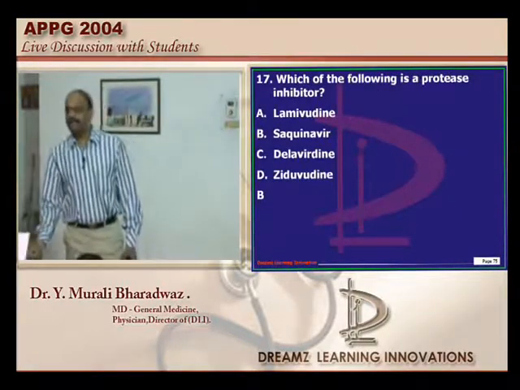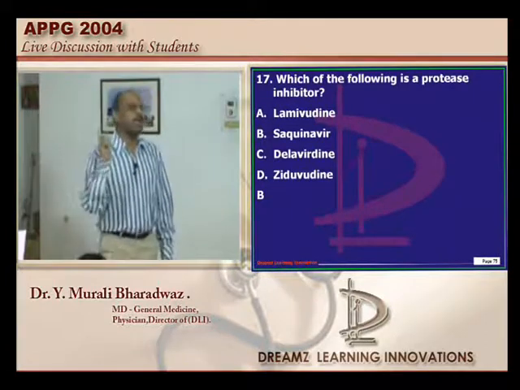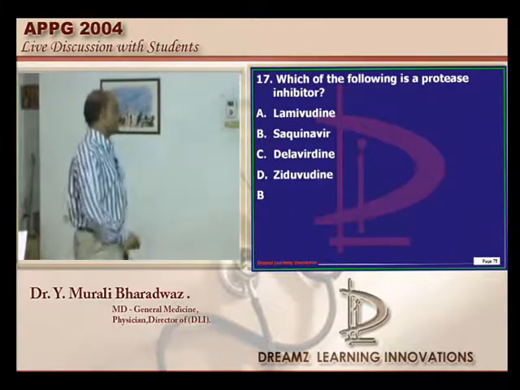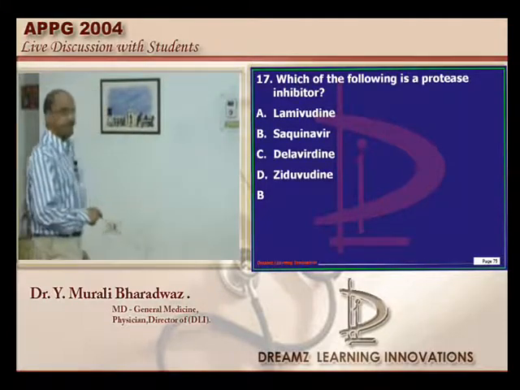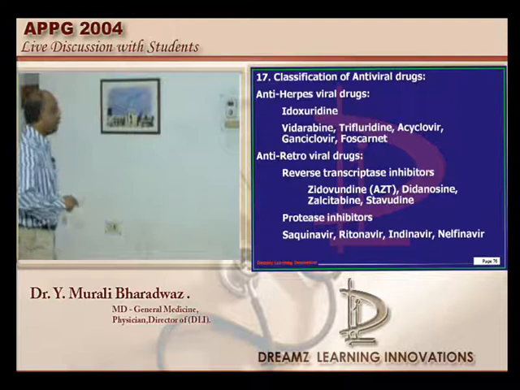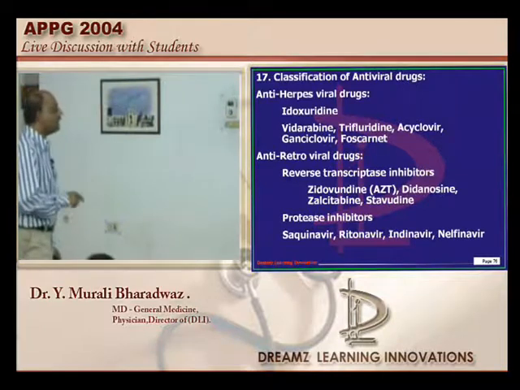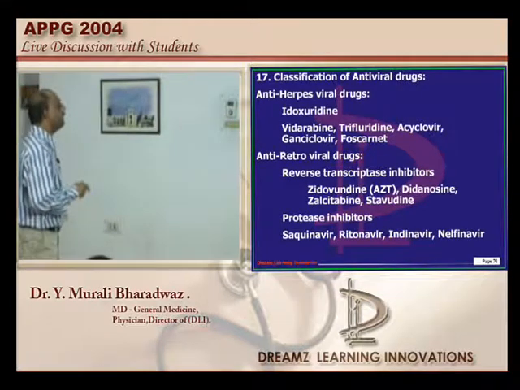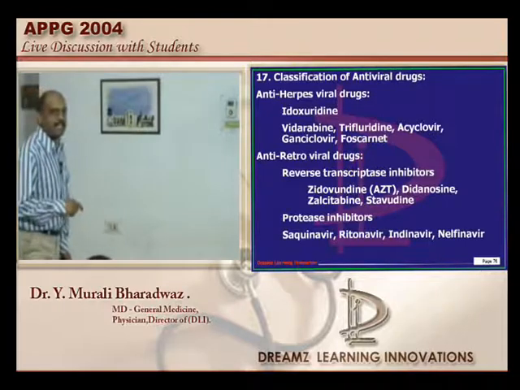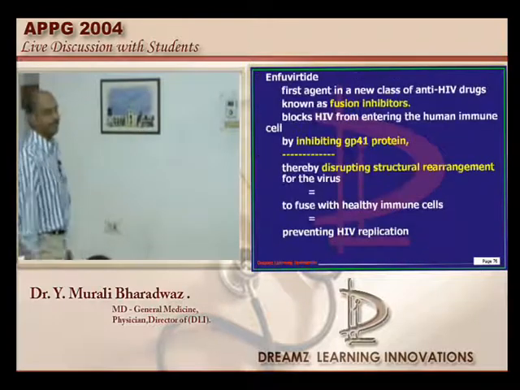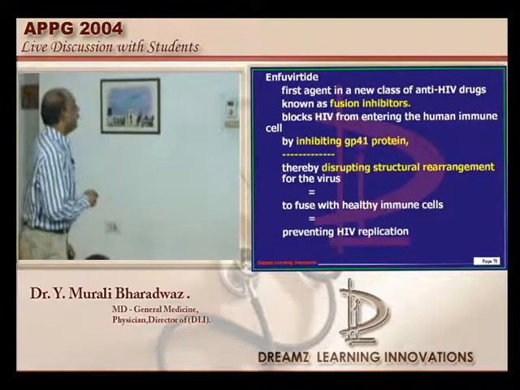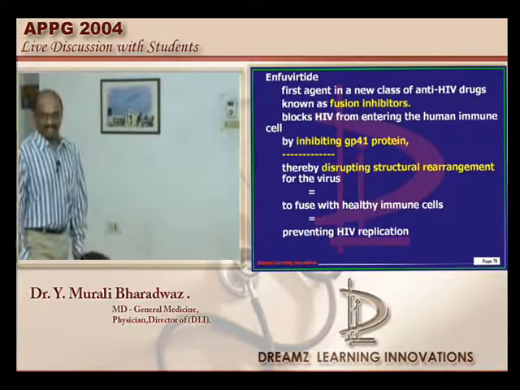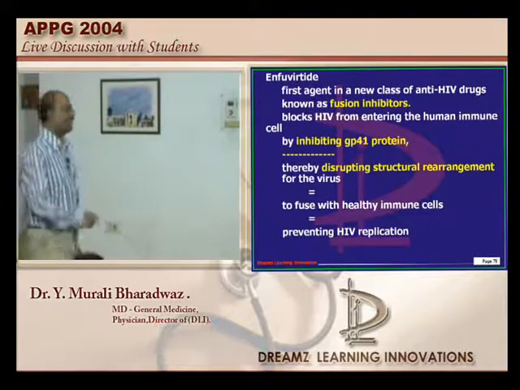Classification of the antiretroviral drugs. If you have not revised and gone to the exam, it is a graveyard, doctor. So please remember, saquinavir, ritonavir, indinavir and nelfinavir are called protease inhibitors. Zidovudine, didanosine, zalcitabine, stavudine, they are all the RTIs, reverse transcriptase inhibitors, is what needs to be remembered. Now I will give you what is going to come in tomorrow's exam. What is enfuvirtide, which is the most recent antiretroviral drug?